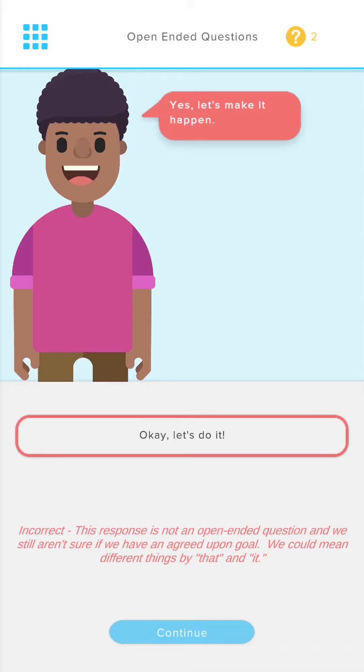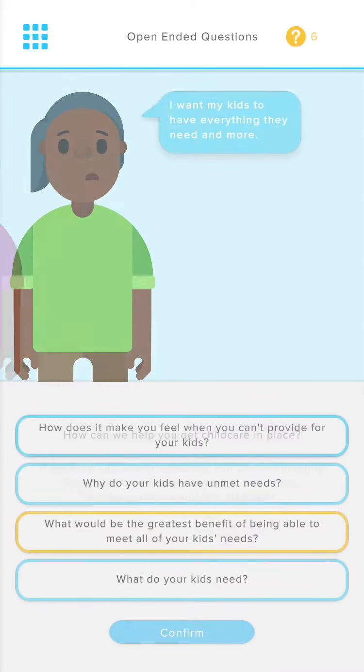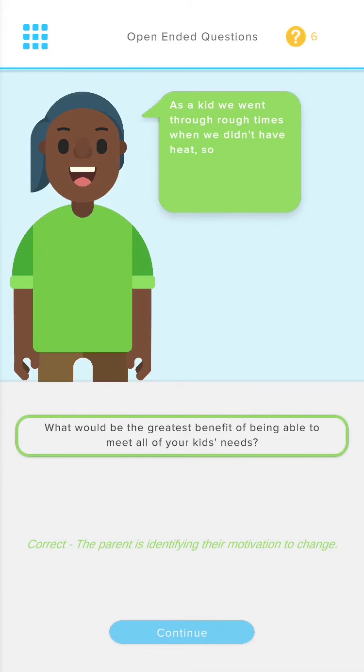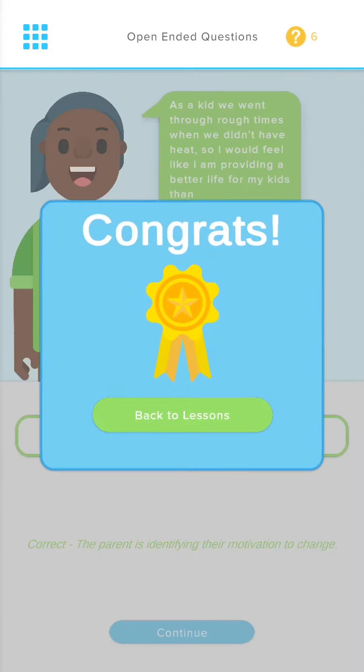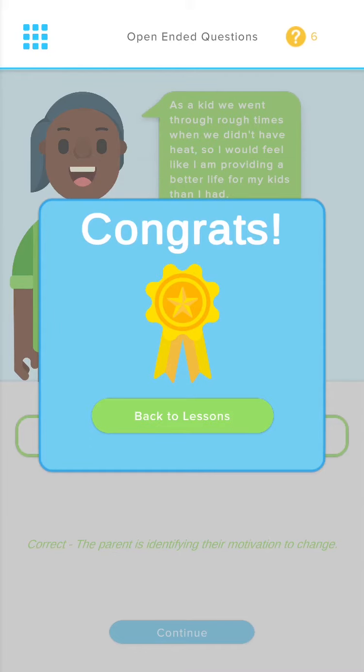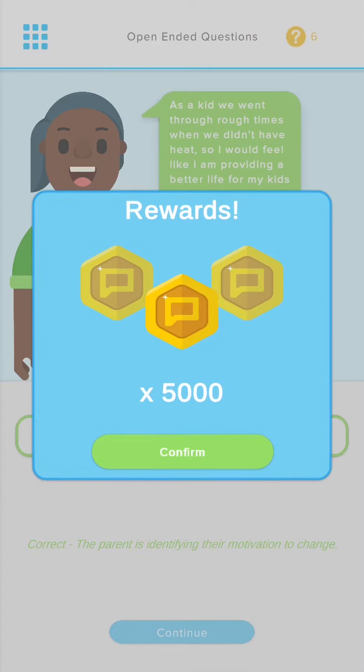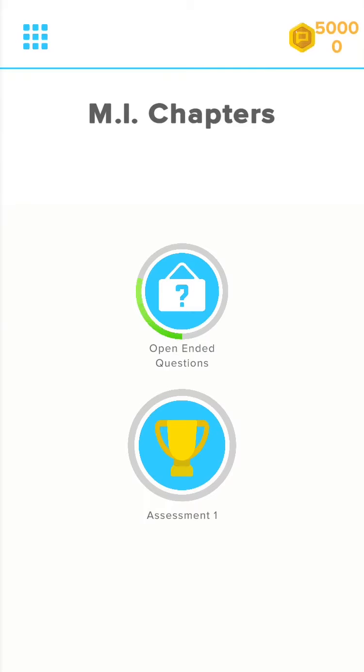Lessons will continue on for a number of questions, and at the end, you will receive rewards. Once we've completed a lesson and confirmed our final answer, we can continue back to the lesson menu. We receive a reward. In this case, we've gotten a gold ribbon. And we can say back to lessons. And this is where we are rewarded with currency. These are MI coins, or my coins. And in other aspects of the application, you'll be able to use these coins to purchase rewards and cosmetics for your tower.